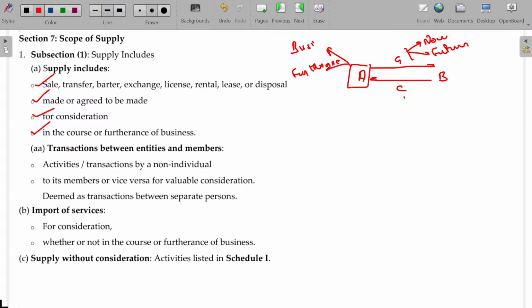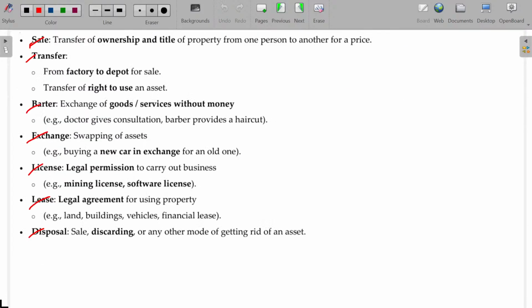Furtherance of business is nothing but, say, I make some payments for doing market research. Will I be able to expand my business in another location? Probably I may establish my business in Chennai or Bangalore. I send a team to analyze and check whether I am able to establish my business there or not. They will verify and give me a report for that, and I may make a payment. It may be only a one-time payment, yet the intention of doing this is to expand my business. It's called furtherance of business, also being part of supply only. Is that clear?